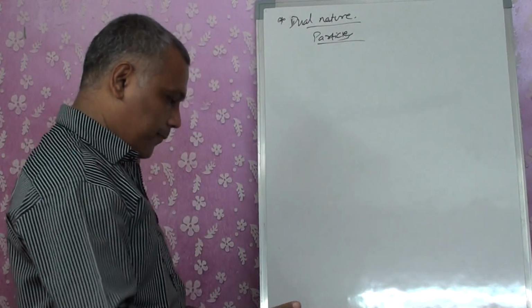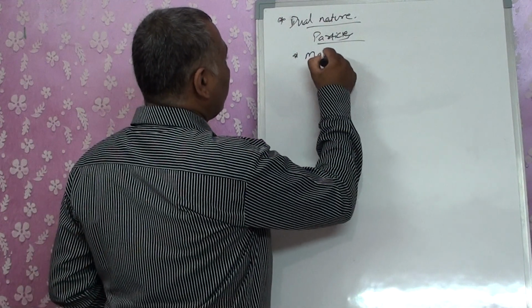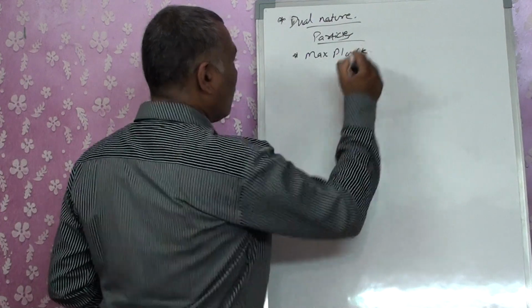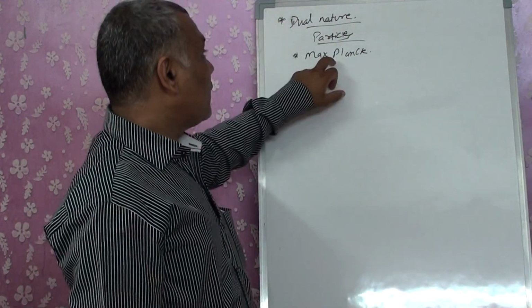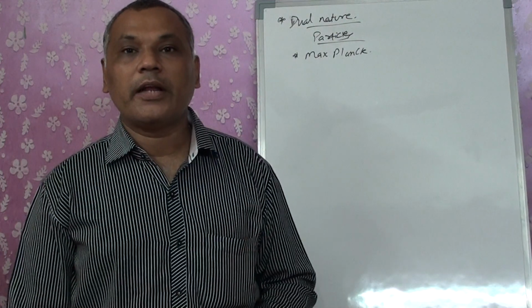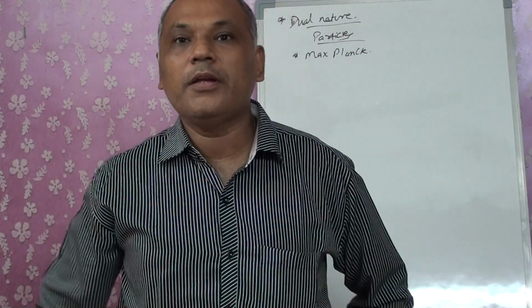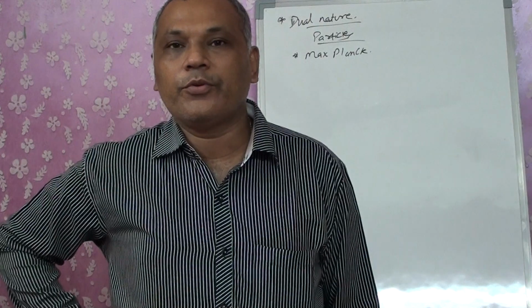Now for this, Max Planck was the first scientist who studied these particles. He first told that whatever the radiations are, they have a particle nature. The reason is he wanted to explain that these components have some energy. If they have energy, we know that energy can neither be created nor destroyed. It can simply be transferred from one form to another.